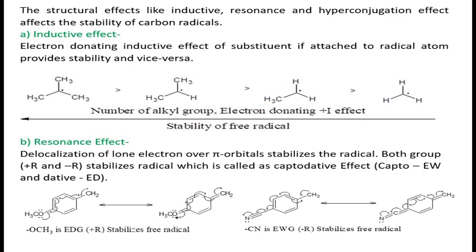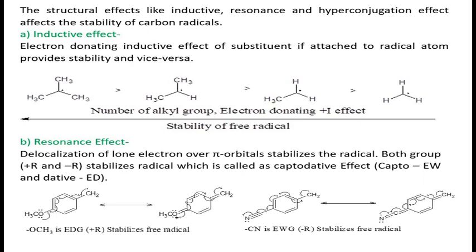This methyl group has plus I effect, that is electron donating effect. Free radical carbon is an electrophilic species. As there are 7 electrons in its valence shell, it is electron deficient, and this alkyl group has plus I effect, so this provides stability.